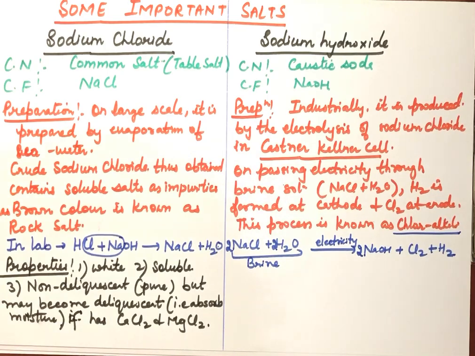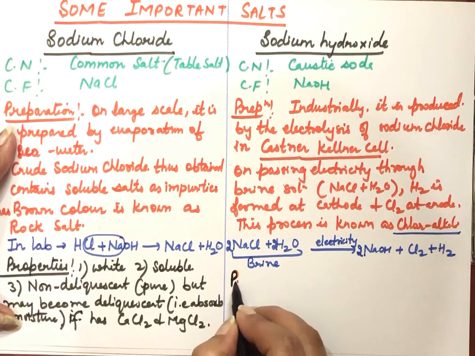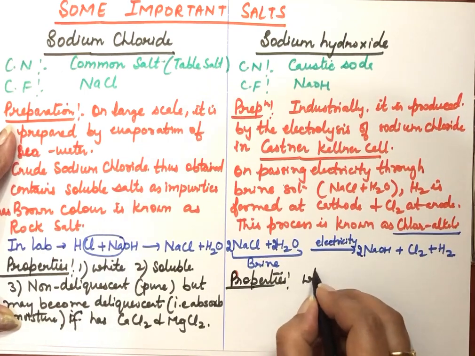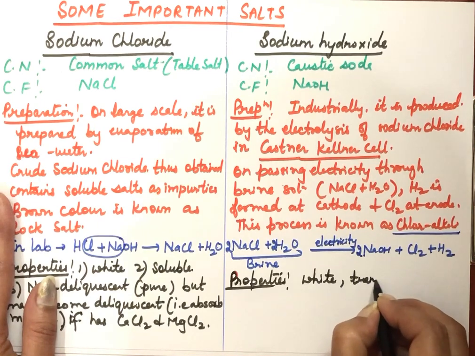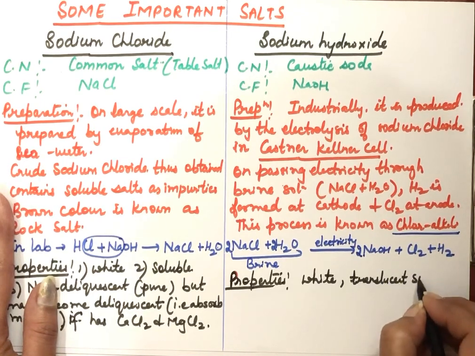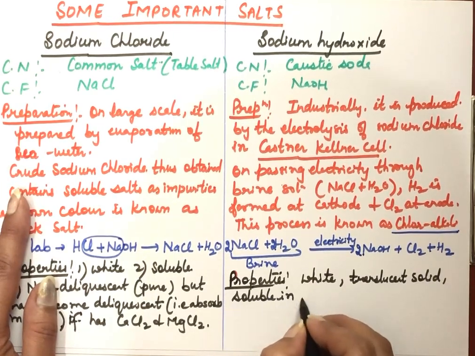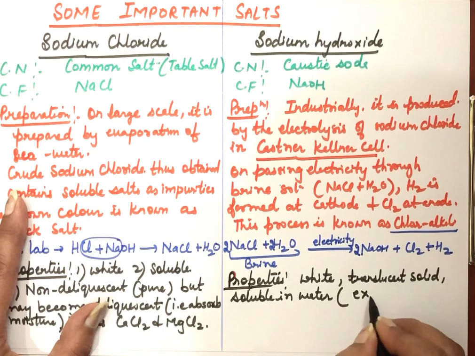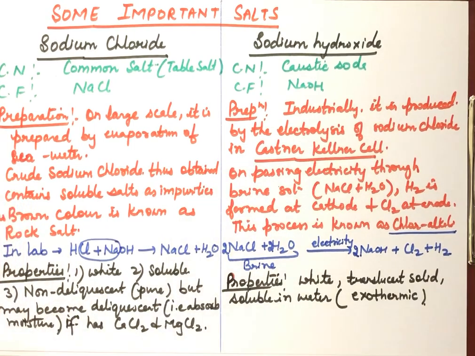Now next we have the properties of sodium hydroxide, caustic soda. This is also white in color, but it is actually a translucent solid and highly soluble in water. And when we dissolve sodium hydroxide in water, this process is highly exothermic. A lot of heat comes out when we dissolve sodium hydroxide in water. So these are the properties of sodium hydroxide.